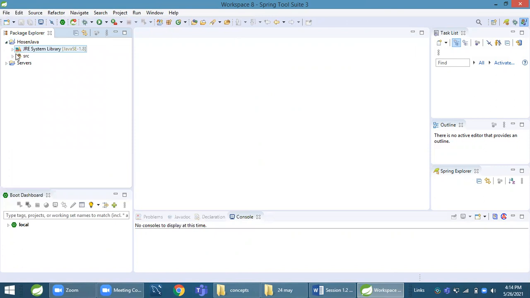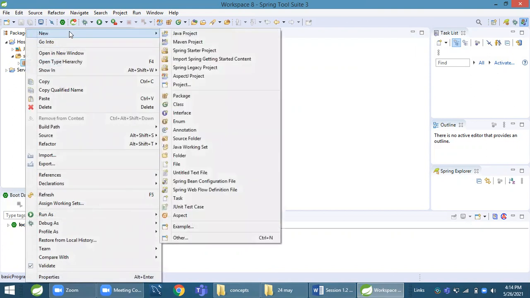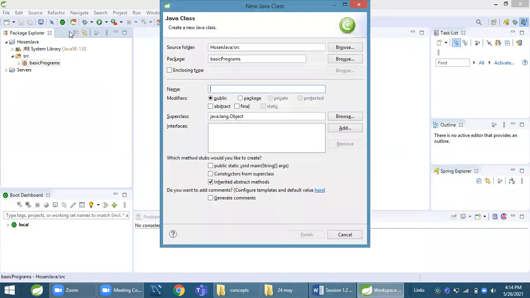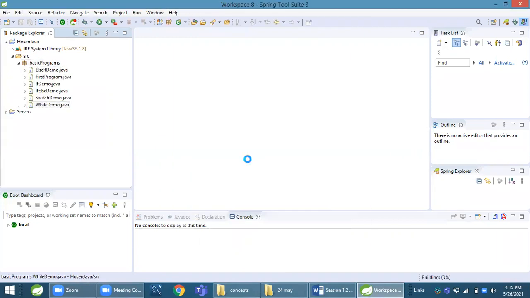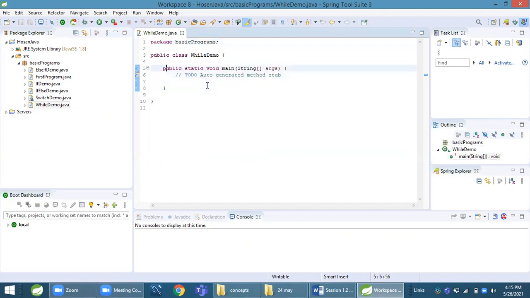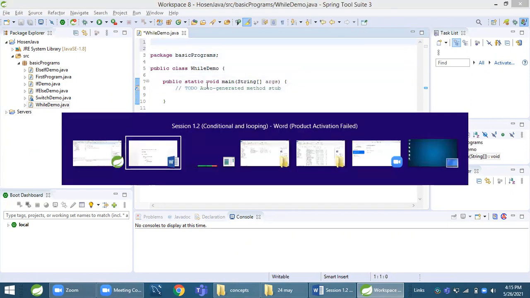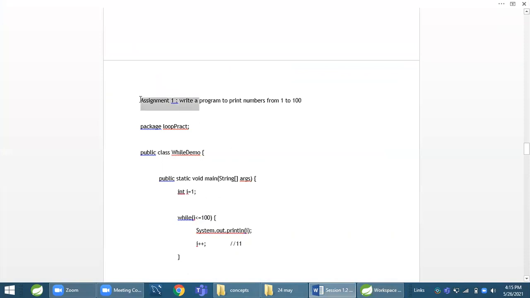This is our project, and in this SRC, I right click on this basic programs package, and go to new class, give name to class while demo, mark this checkbox to get main method return. Copy this assignment name.